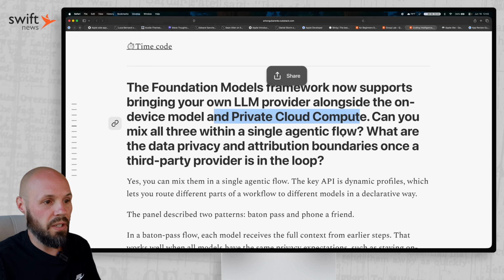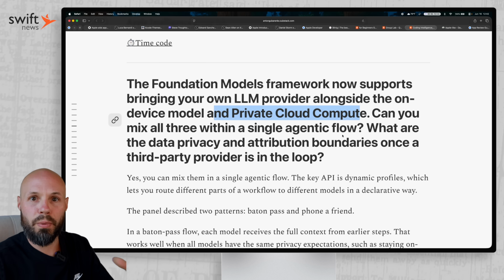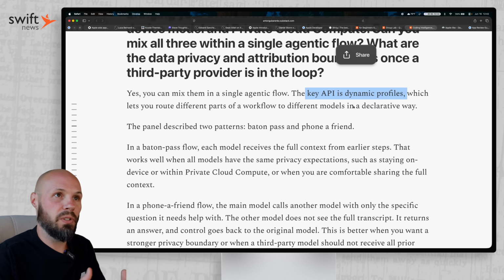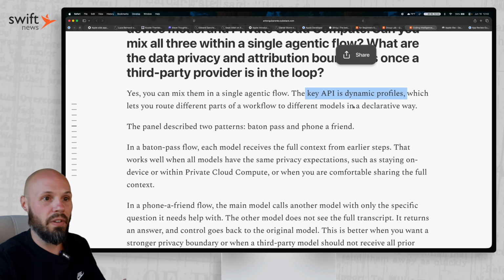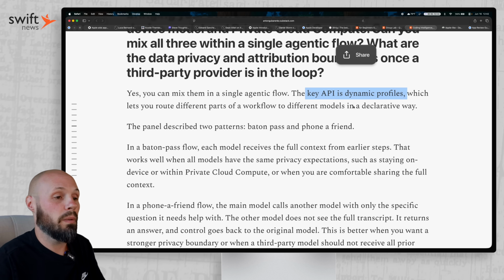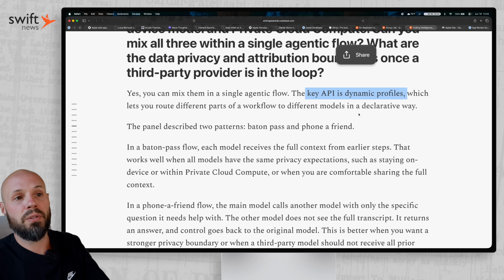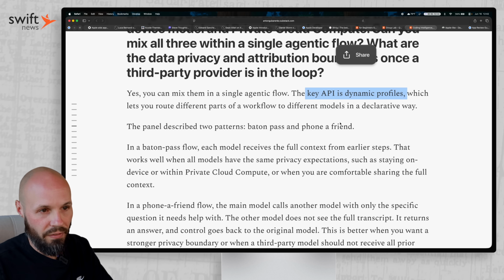So the question here is, how do you work with all three of those in one app? And there's a new API, dynamic profiles. Basically, you can switch between these modalities, right? The on-device model, private cloud compute, or bringing your own LLM. And you can switch between them within your app based on the task. So again, those are just some examples of the Q&A. These are very, very valuable.